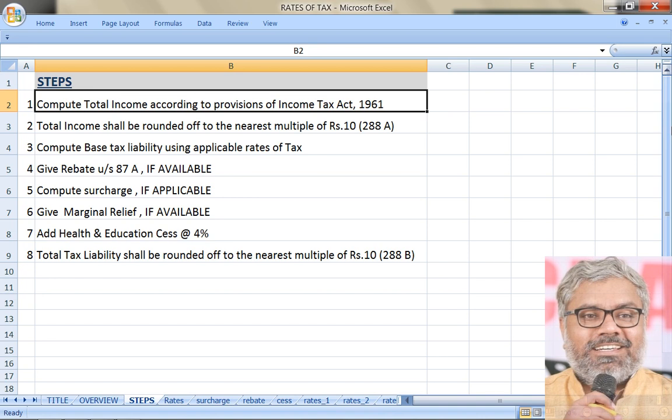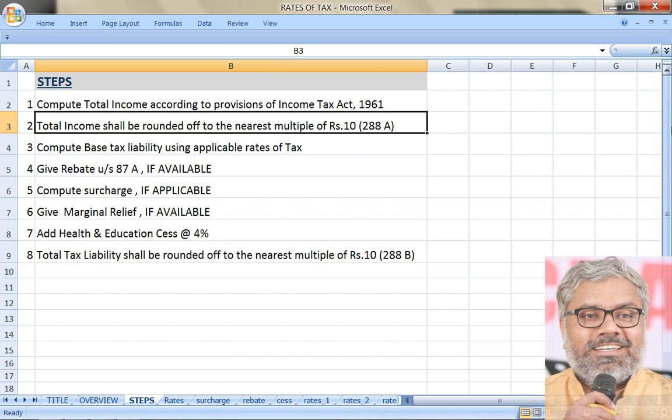Before doing this step, we definitely need to know the total income. That will normally be given in the problem as far as this topic is concerned. But where does our job start? Our job starts with step 2. Immediately we have to apply this section. You have to remember 288A. 288A is a very generic section, so you have to remember that.